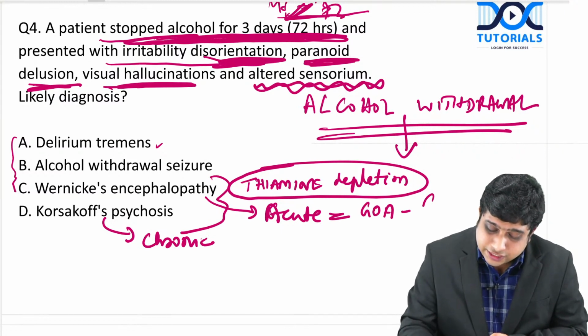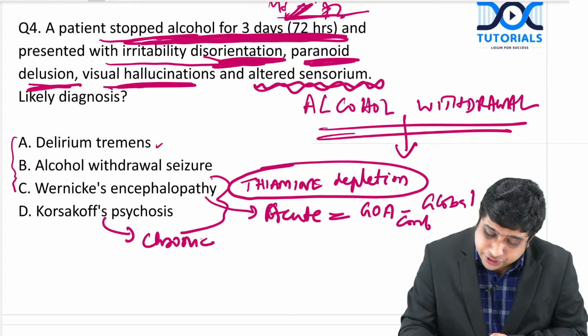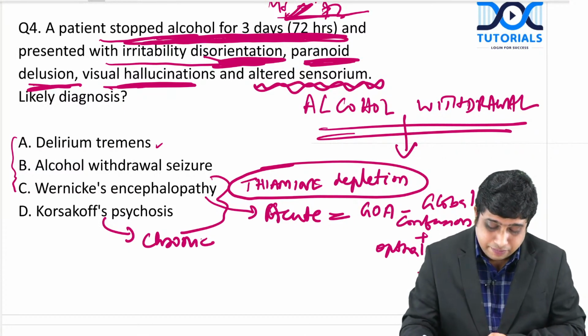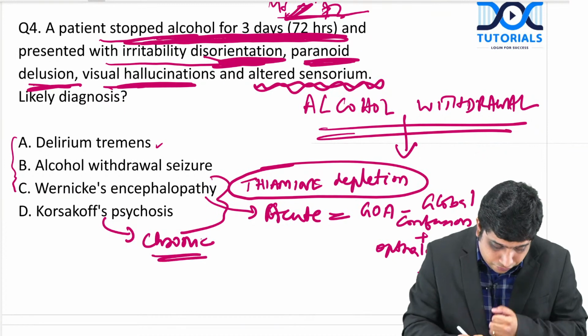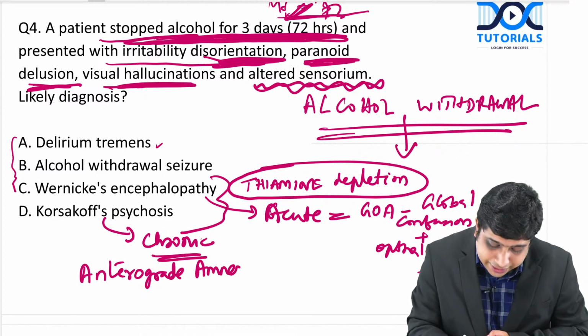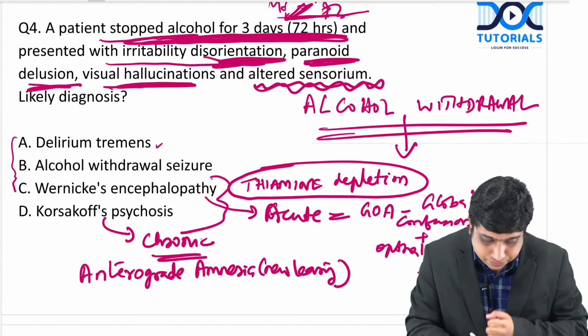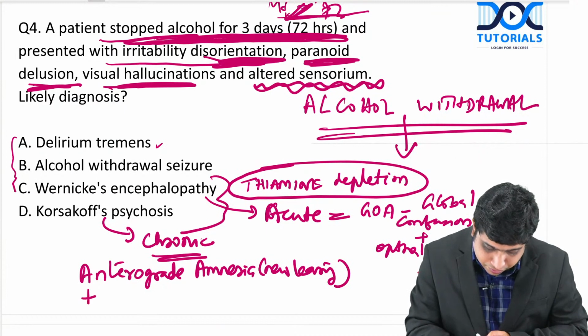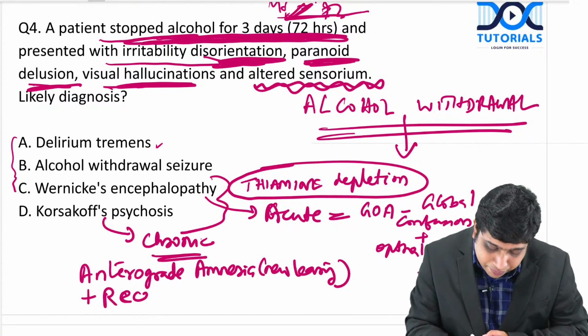GOA, that is global confusion plus ophthalmoplegia plus ataxia, is the major feature, whereas Korsakoff has anterograde amnesia, that is new learning is affected, plus recent memory impairment.